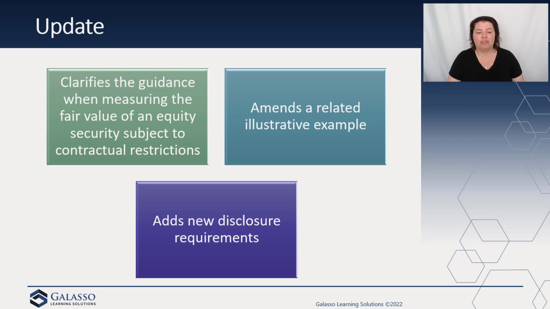The nature and remaining duration of the restriction. So how long is this going to last? What type of restriction is it, not allowed to sell anything? What is that period of time? And the circumstances that could cause a lapse in the restriction. So is there anything that we've agreed to that maybe if some type of merger happens or something happens, the restriction would therefore be lifted? In that scenario, you would have to describe them.